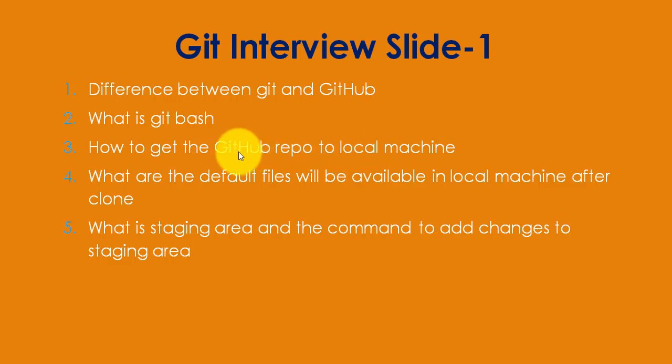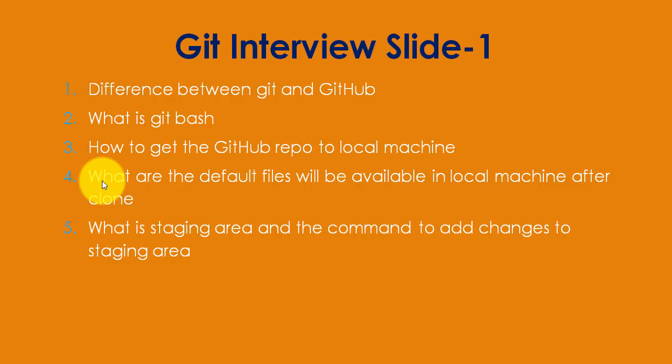I will open Git Bash in my local directory and use the command git clone with the clone URL from my GitHub repository. After executing this command, you will get the GitHub repository's files and folders on your local machine, and you can refer to the details in my earlier playlist video.